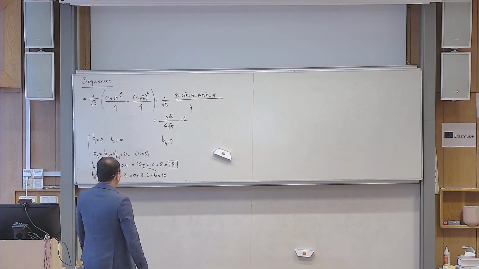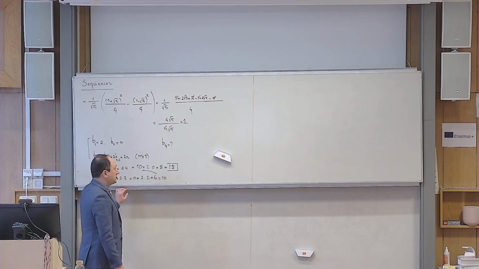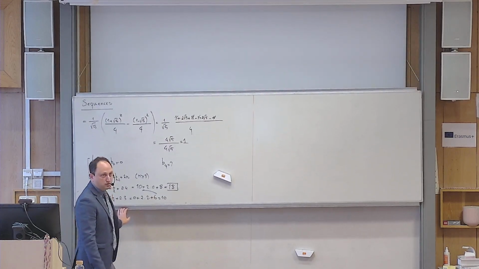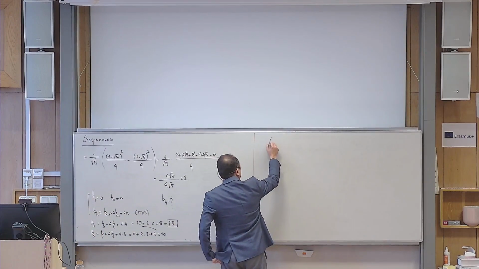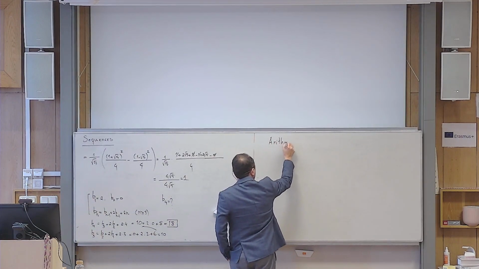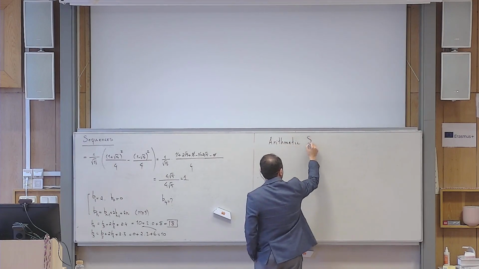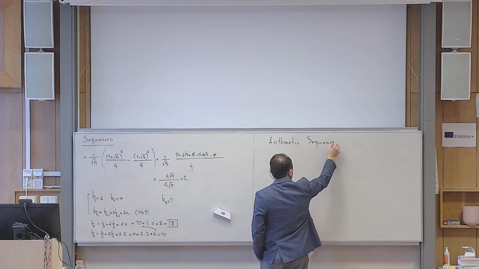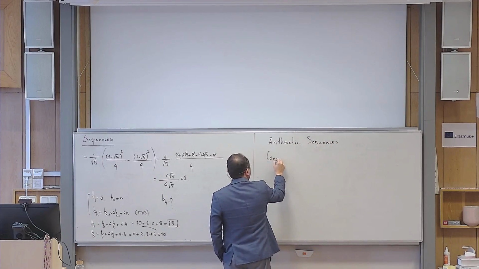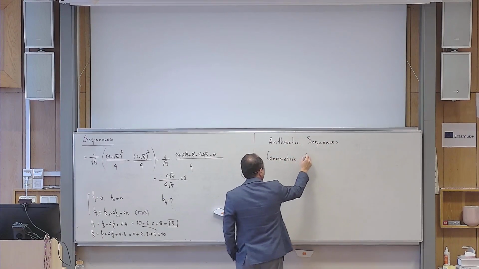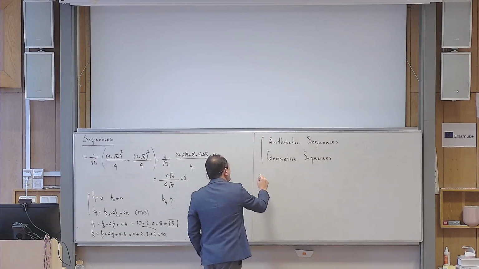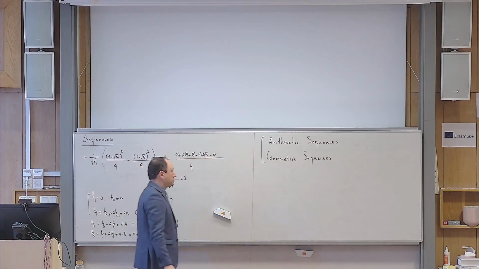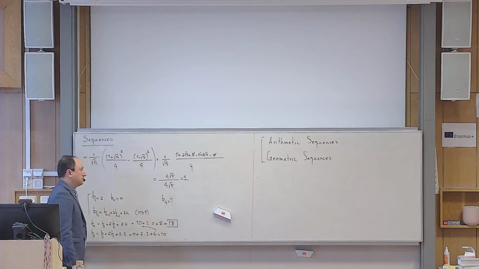Okay, but now there are 2 sequences of numbers that are very famous in mathematics and extremely simple, okay? One of them is called an arithmetic sequence. The other one is called a geometric sequence. In principle, you should have known these words from previous courses, but as I told you, I will not take it for granted. I start completely from scratch.